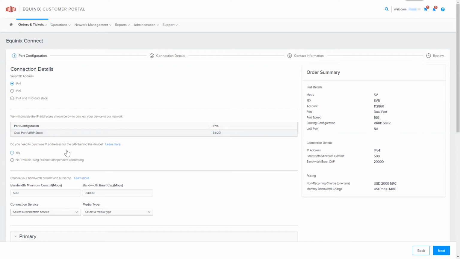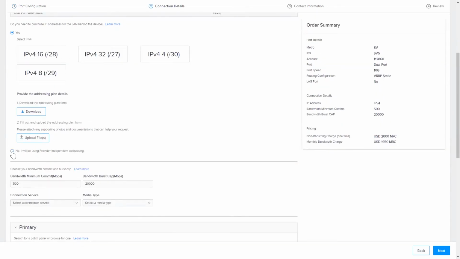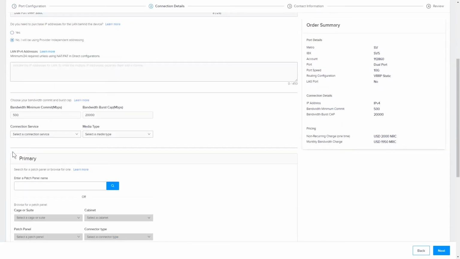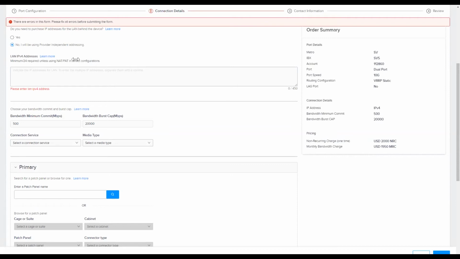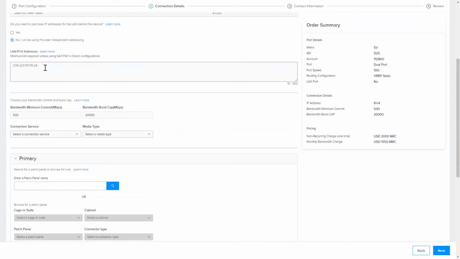If you need to purchase more IP addresses from Equinix behind that device, you can select Next, and you'll be shown different subnets that are available. If you do not require any additional IP addresses, select No, and then please enter the IP addresses that you will use for your network. Remember that it must be a fully routable /24 IP address range.